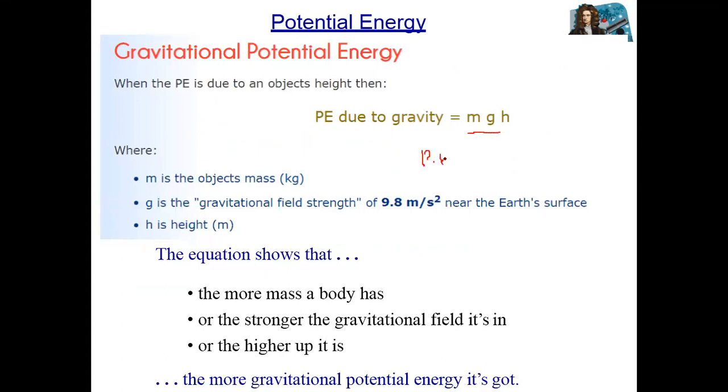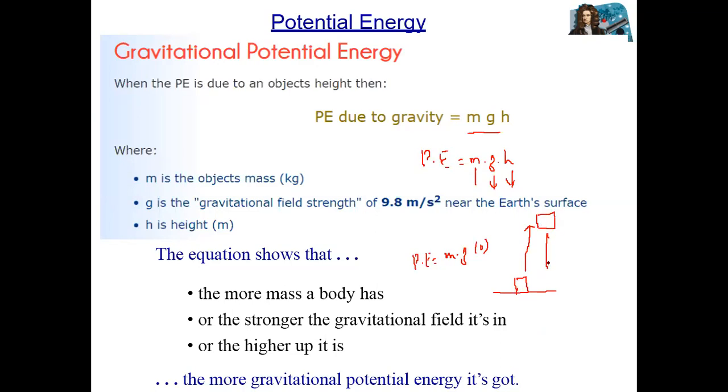Potential energy is equal to mgh. Potential energy depends upon three things: mass, gravitational acceleration, and height of the body. For example, for a body lying on the surface, what is the potential energy here? Potential energy here is equal to 0. Why? Because we have mass, we have g, but the height is 0. When you change the position of this body, now we have stored energy in it.